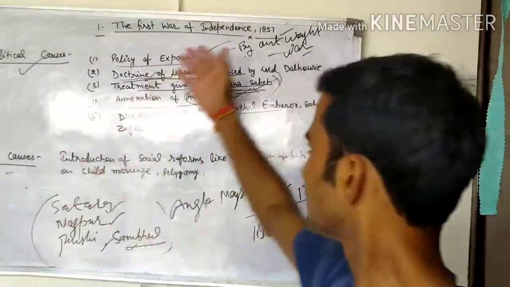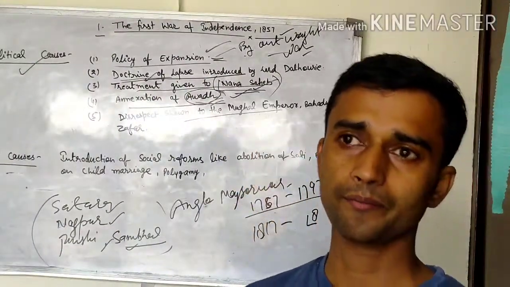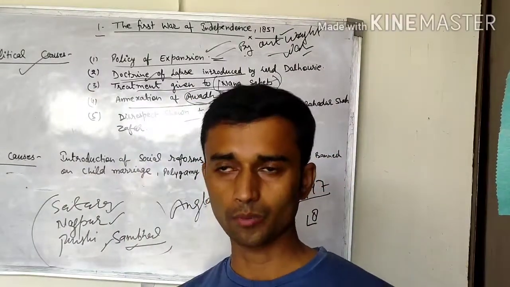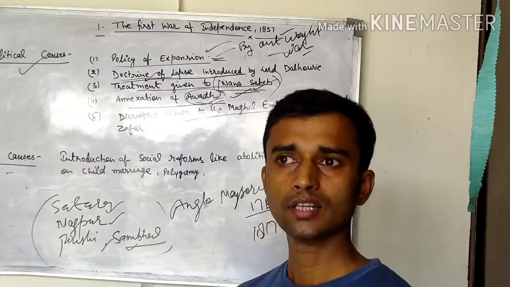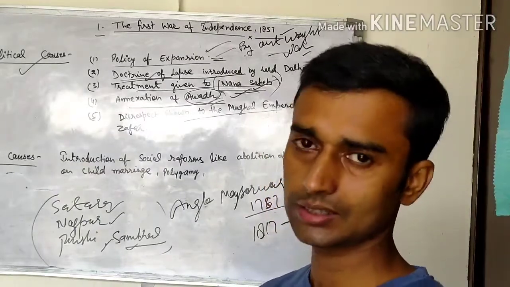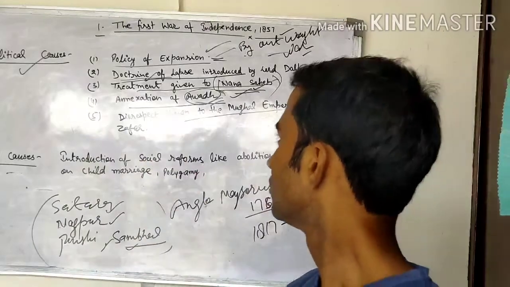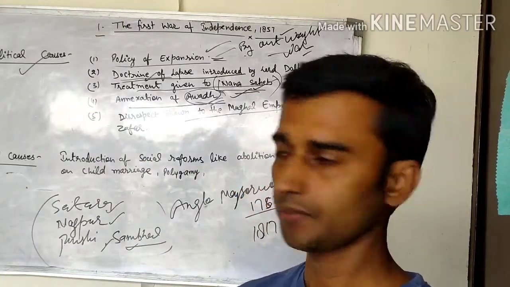So we can say these all are the main political causes of the revolt of 1857, and finally after these political causes, so many groups like Indian native rulers, states, and many kings were unsatisfied with the policy of the British government. So these all are the main political causes of the revolt of 1857.